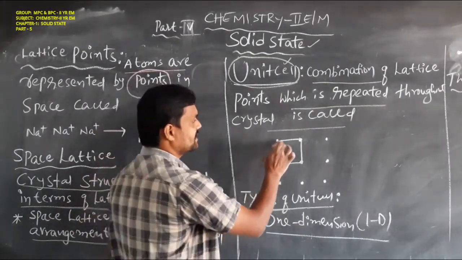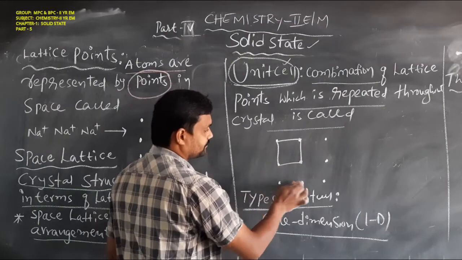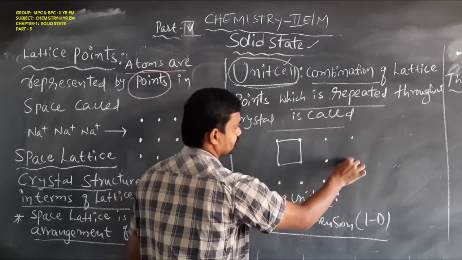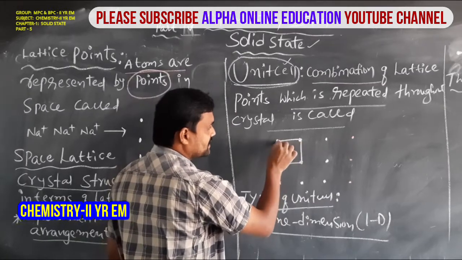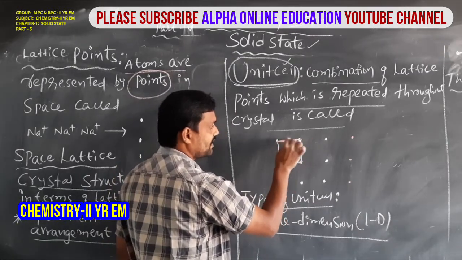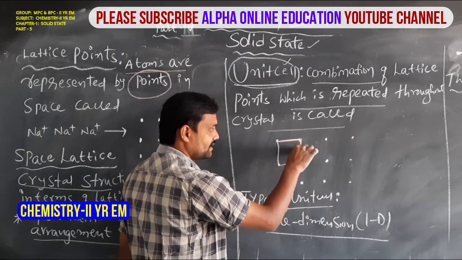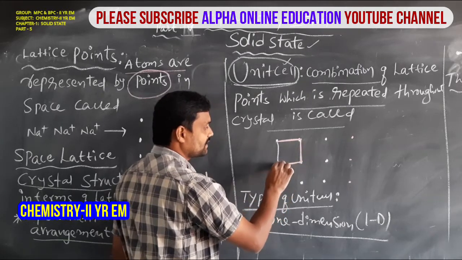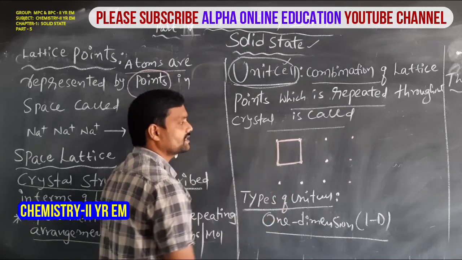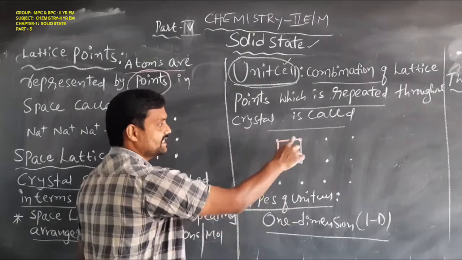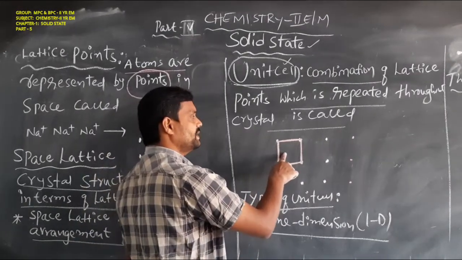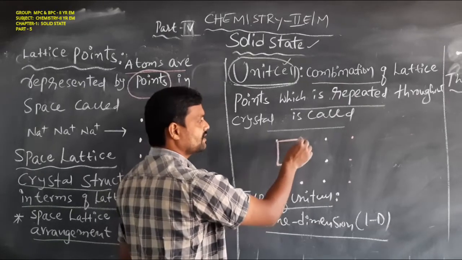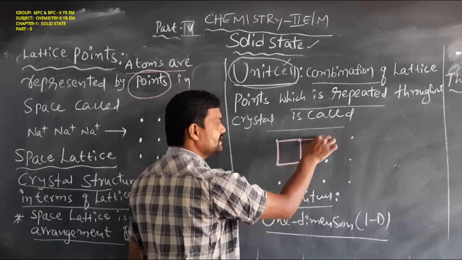For example, these are the lattice points. Here these two lattice points are combined. These two lattice points combined. This is called as a unit cell, and here it is repeated throughout the crystal.